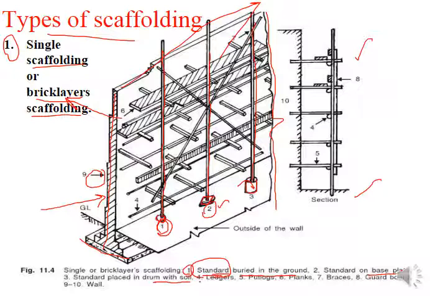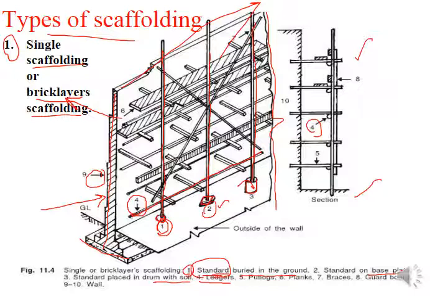Then comes number 4, ledgers. In the figure we can see this is number 4, in the cross section, and here in the front view of this wall within this scaffold, this is number 4. So what does it mean? These are the components I am going to highlight. Again, it's a simple line member, maybe a bamboo or wooden plate, or simple wooden material, or steel tubes, whatever kind of material you are providing.